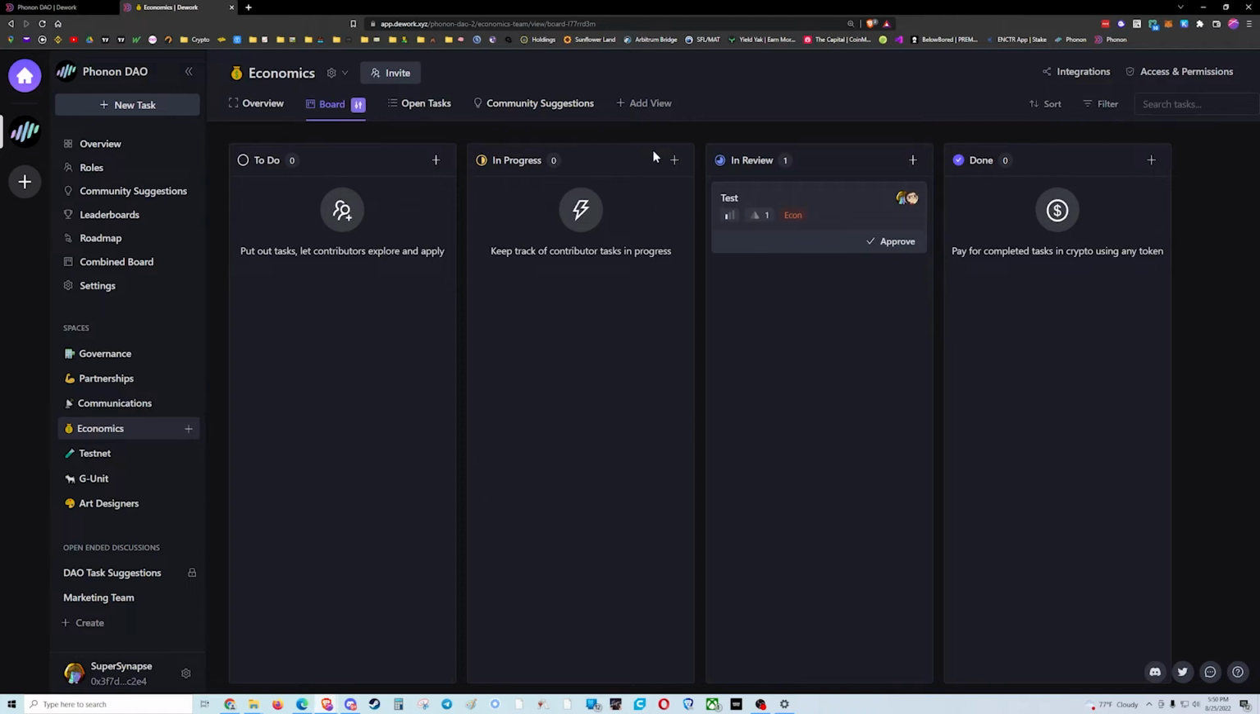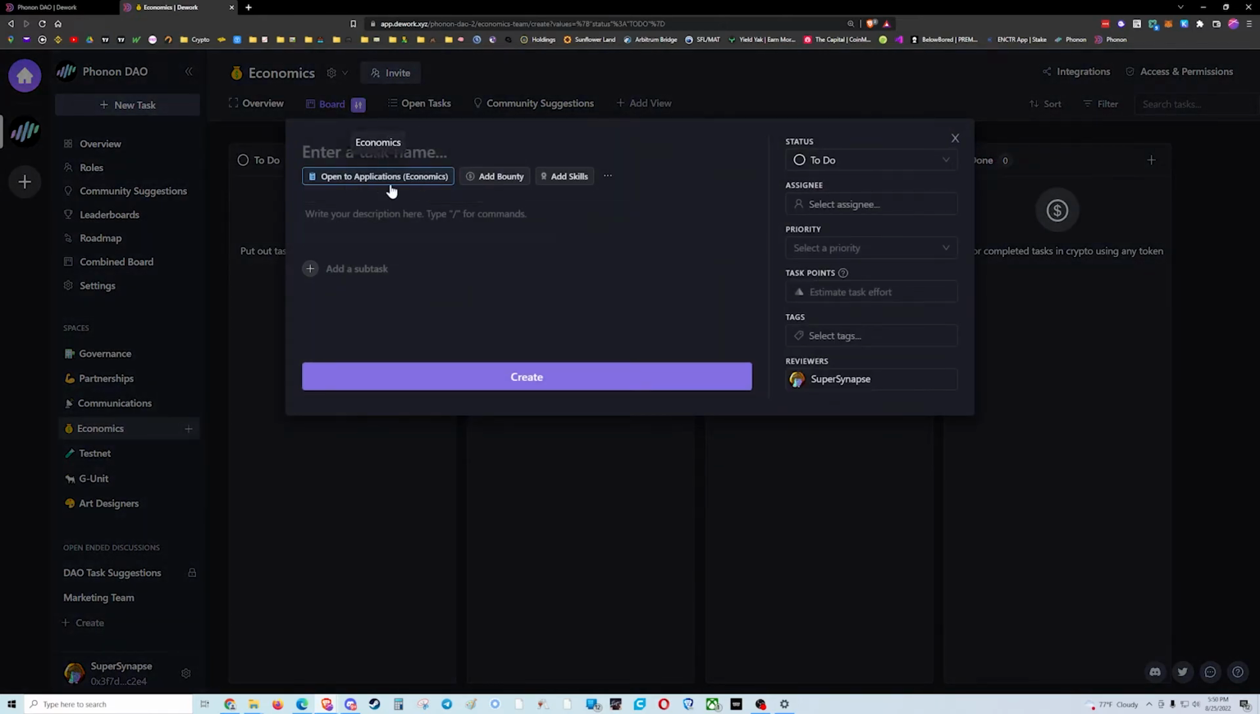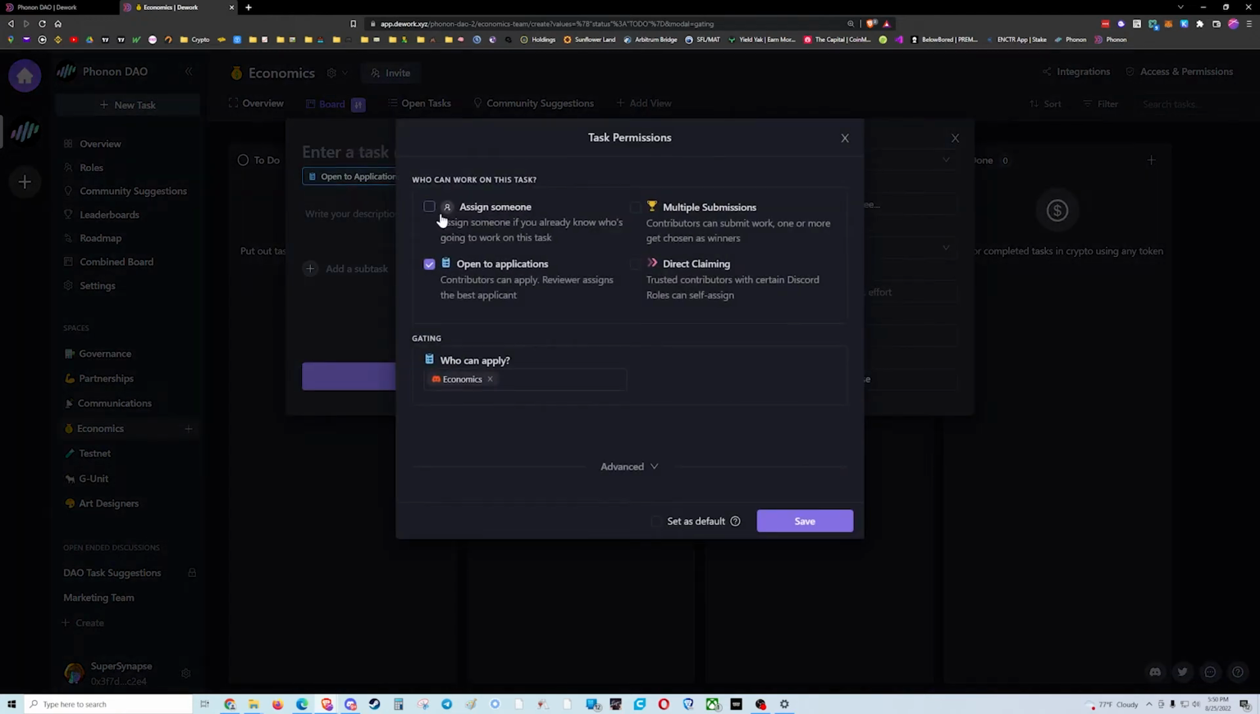In this here, if I wanted to create a task, I click the plus sign. Right now it's open to applications, and I can change that. So I could assign people. I could make it where multiple people can submit work and we choose a winner. We also have direct claiming, and this would be where people can self-assign. Hey, I'm going to take charge of this task. Personally, I think that assigning it or using open applications is probably one of the better ways to do this. But direct claiming is also a really good way unless you're doing a contest.